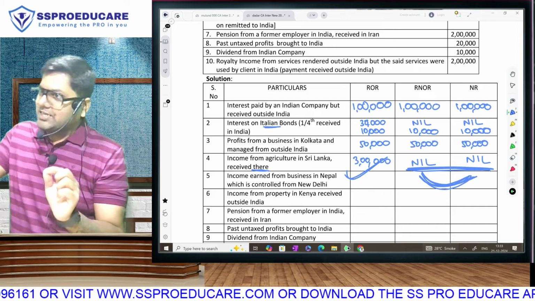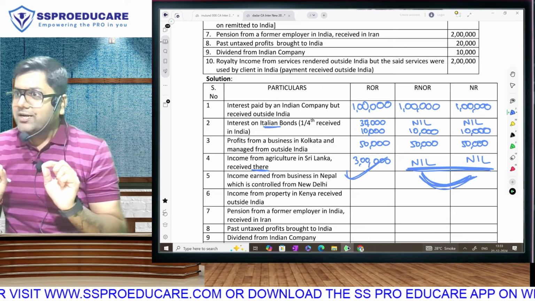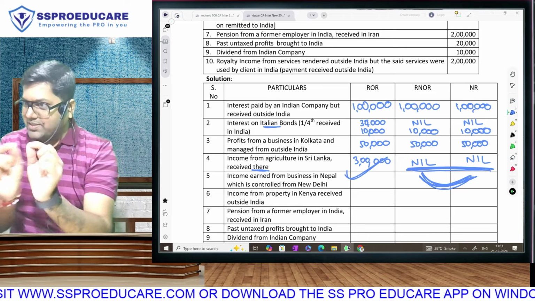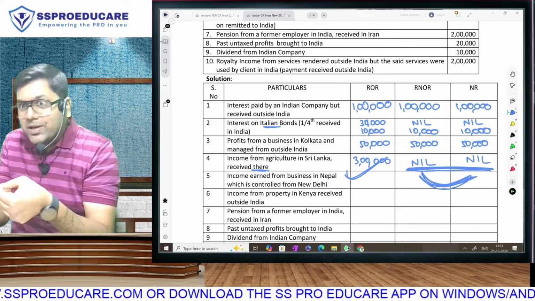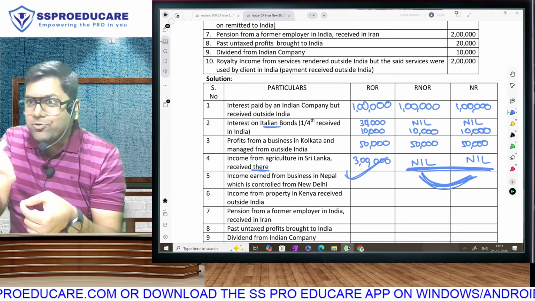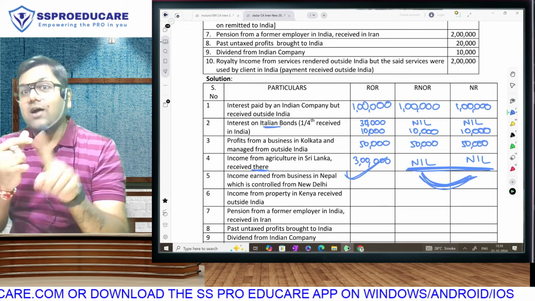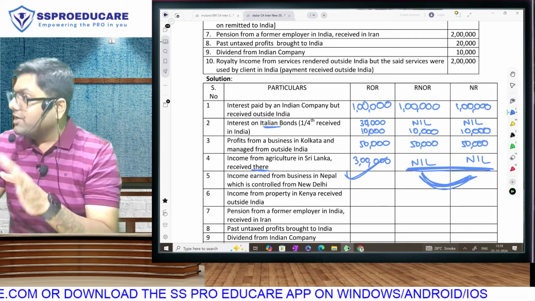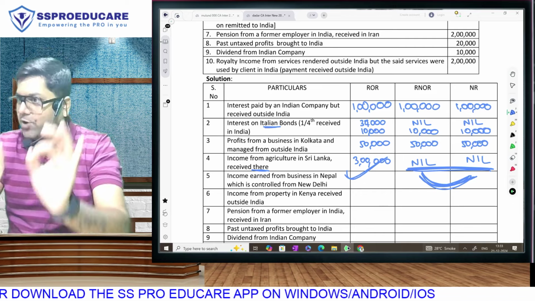Income earning process was completed in Sri Lanka. After you complete your income earning process, you roam around with that money wherever in the world, you are not earning it again. Tax will get triggered if you are contributing to the income earning process by working and getting money. Work done in Sri Lanka, money received in Sri Lanka, income earning process over. So it is foreign income.